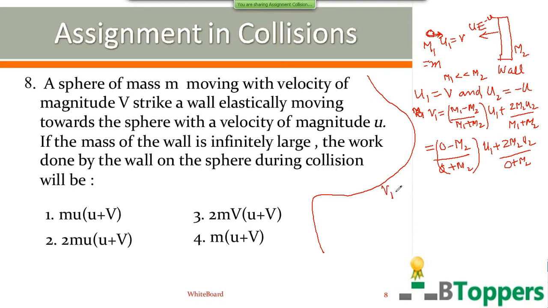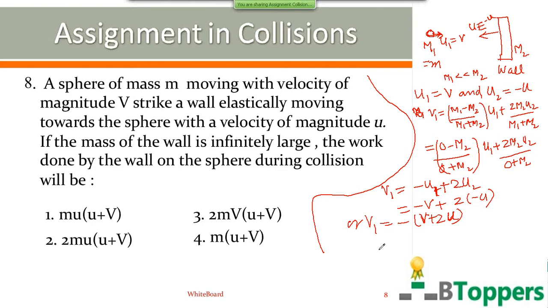So you get v1 equal to minus u1 plus 2u2. Now I can write u1 equal to v here, u2 equal to minus u. That means the velocity of the sphere just after collision is minus of v plus 2u. The negative sign indicates that the sphere moves opposite to its original direction of motion after collision.